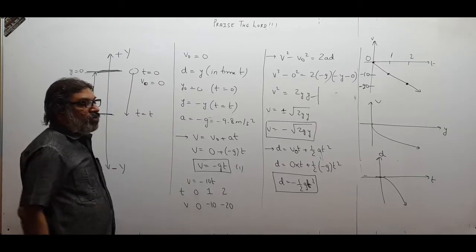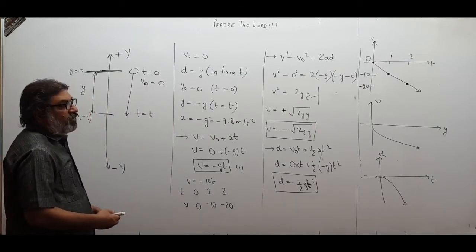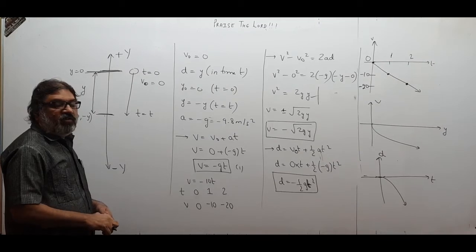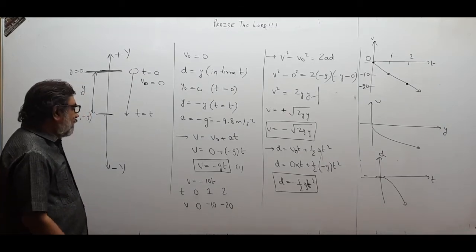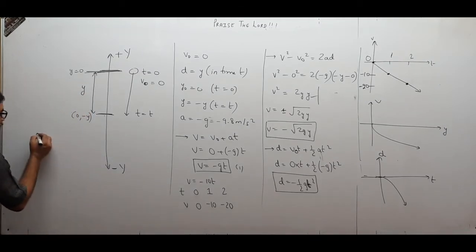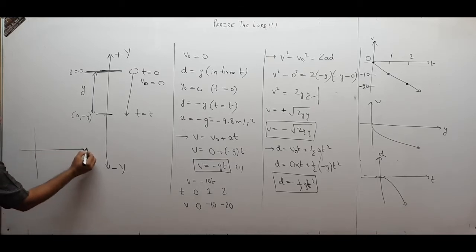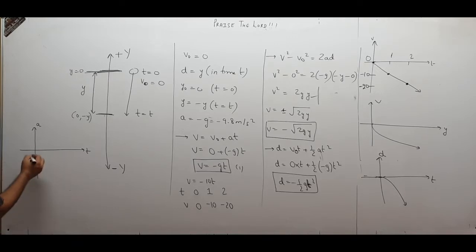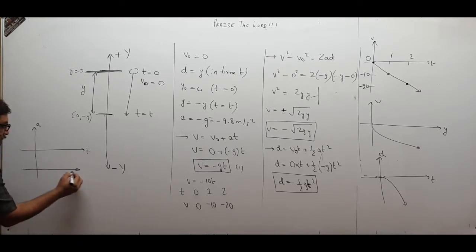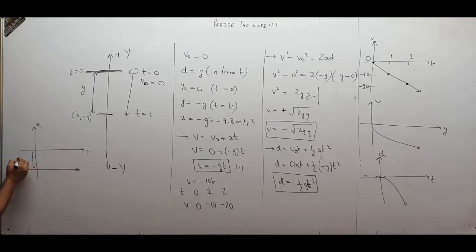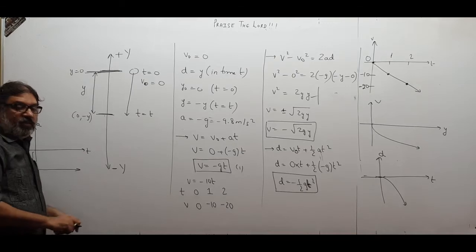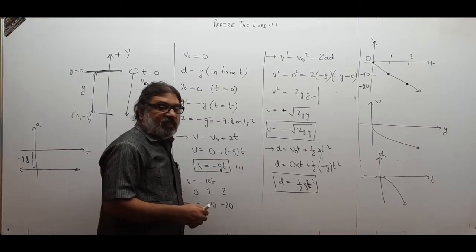So I have drawn all the graphs for you. If you want to draw the graph of acceleration versus time, you know that acceleration does not change with respect to time or displacement. If I draw one more graph over here, this is time and this is acceleration. Acceleration will always remain minus g. This is the negative side, so I plot like this. This is minus 9.8, so the graph goes like this. Whatever the time, acceleration will always remain the same. How much? Minus 9.8 meter per second square. This is the graph of acceleration versus time.